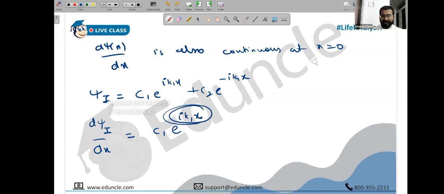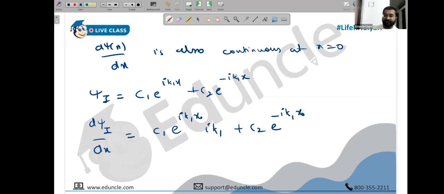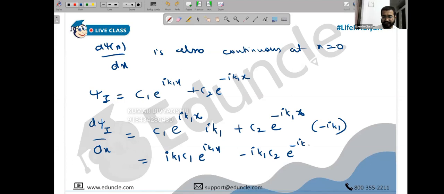Again, you have to redifferentiate this. If you redifferentiate this, you get I k1 as an additional term. Similarly, derivative of e raised to minus I k1x will be e raised to minus I k1x. We have to redifferentiate this, and we get minus I k1. So we have got I k1 C1 e raised to I k1x minus I k1 C2 e raised to minus I k1x. And what is the value of this at x equals to 0?